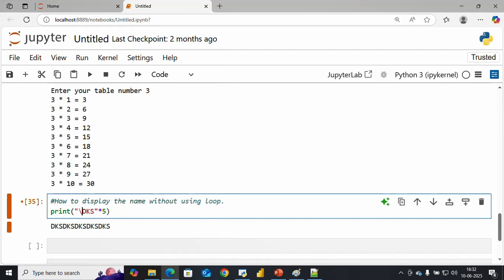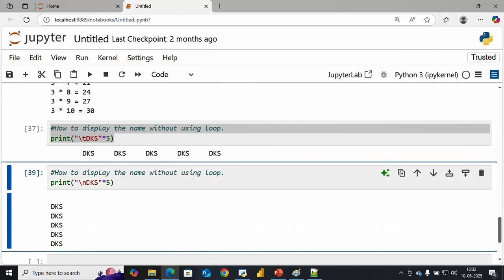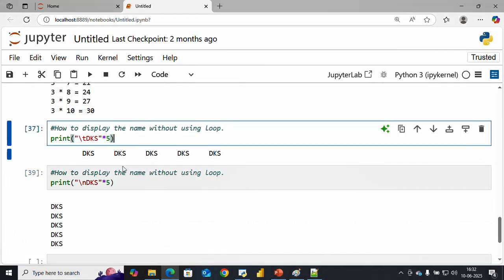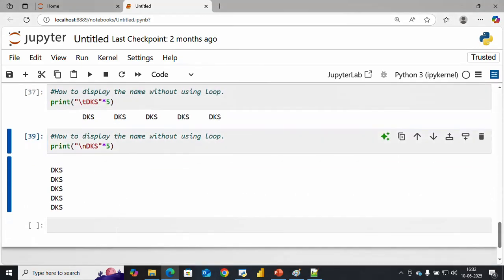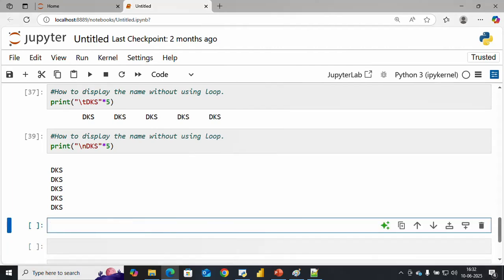Use the escape character backslash t, so you make a space between. If I want, I just copy this and take it in another cell. I want a next line, so backslash n is for a new line. So you can see, this is a way. You can even use triple quotation as well.